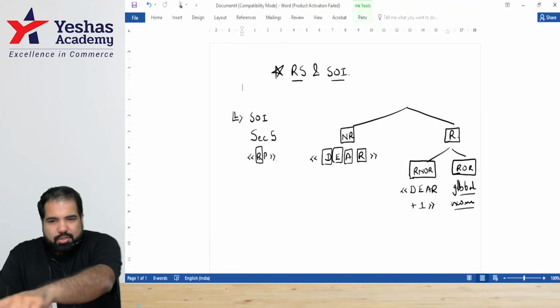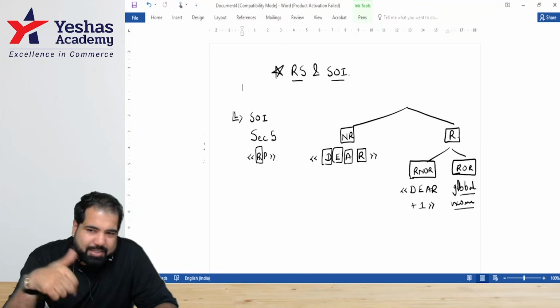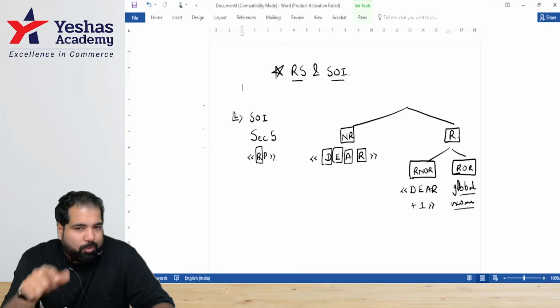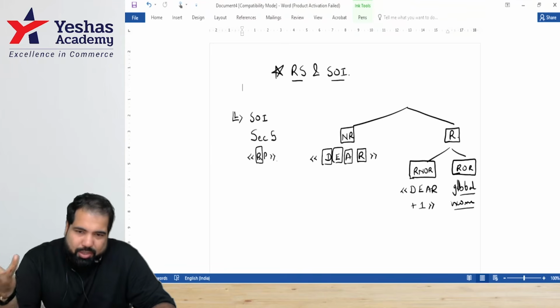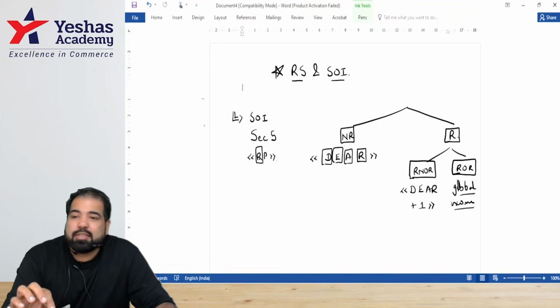You guys are non-residents here on the left-hand side. You had a salary income which was received in the US. Were you all taxed in India? No. Why not? Because it is not within the scope of income in India. Now, next year, guys, you're taking that money and you're putting it in your Indian bank account. Will you be taxed now? Again, the answer is no.